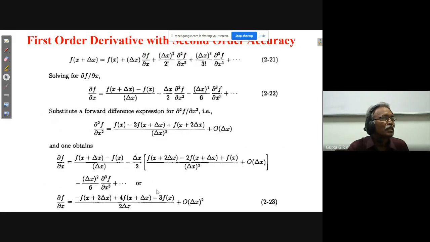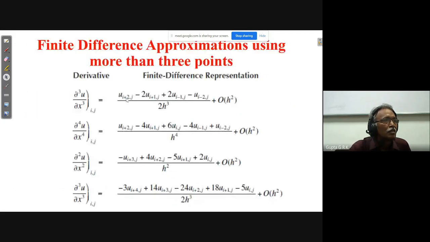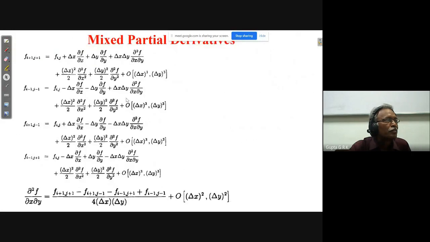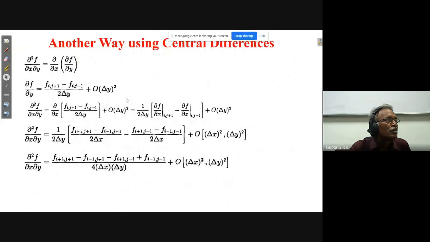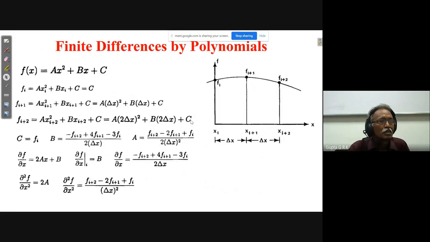So this is called a recurrence relation. We will see how it can be used in solving problems later. Then I'll go for the next topic, using polynomials. We have also done partial derivatives, dou by dou x, dou by dou y, and you can use central differences, forward differences, and even backward differences. Okay, finite difference by polynomials.